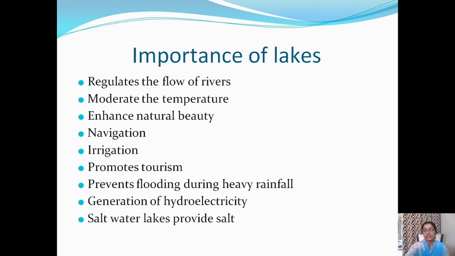Lakes. Just like rivers, lakes have their own importance. A large water body which is surrounded by land is known as a lake. We can categorize lakes into three categories: freshwater, man-made, and saltwater lakes. Freshwater lakes get water by melting of snow and from rainfall. Wular Lake in Jammu Kashmir is an example of a freshwater lake. Sambhar in Rajasthan, Chilika in Odisha are examples of saltwater lakes, and Govind Sagar Lake is an example of a man-made lake.